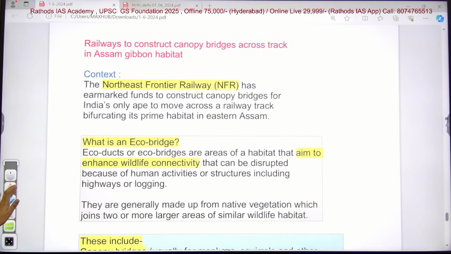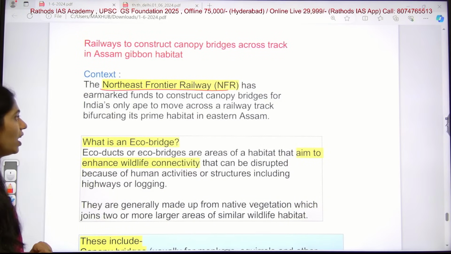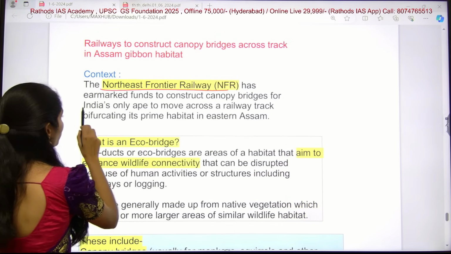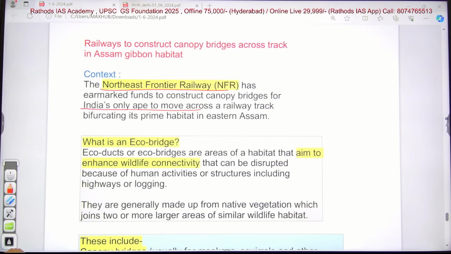So why is it in news? The Northeast Frontier Railway, that is NFR, has earmarked funds to construct these canopy bridges for India's only ape to move across this railway track. Also, if you see, the track is bifurcating its primary habitat into eastern Assam.